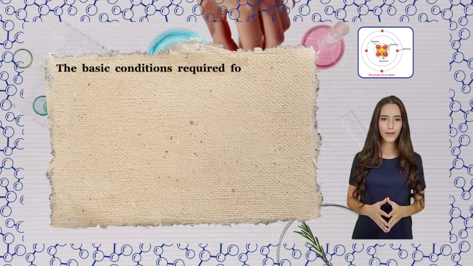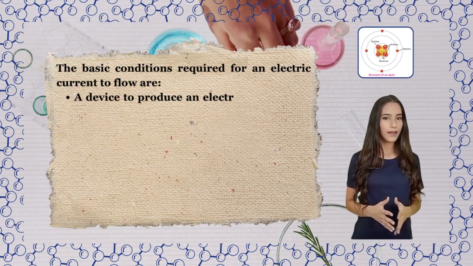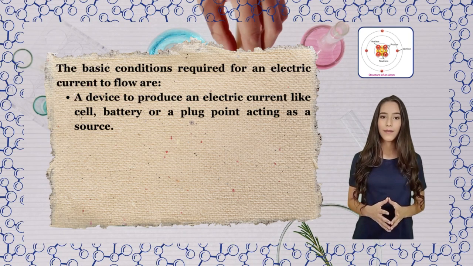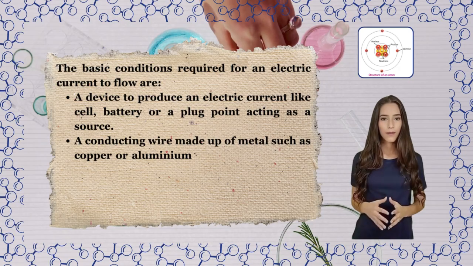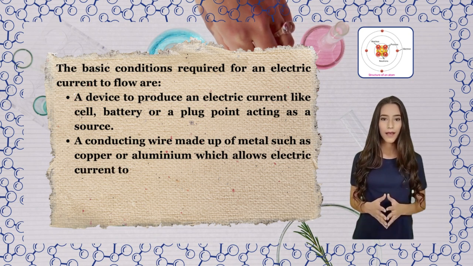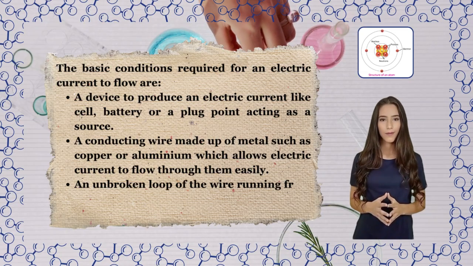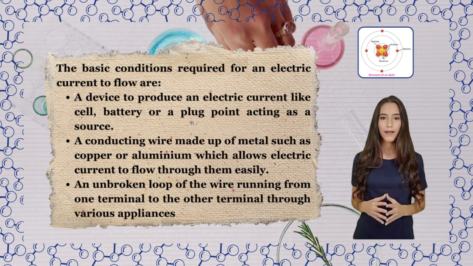The basic conditions required for an electric current to flow are: a device to produce an electric current, like a cell, battery, or a plug point acting as a source; a conducting wire made up of metals such as copper or aluminium, which allows electric current to flow through them easily; and an unbroken loop of the wire running from one terminal to the other terminal through various appliances.